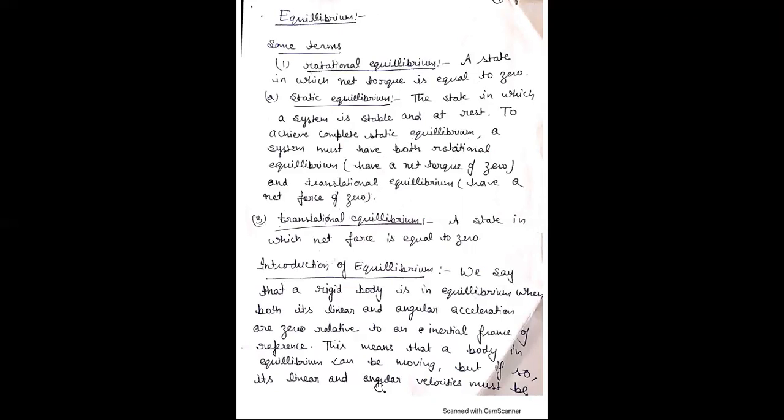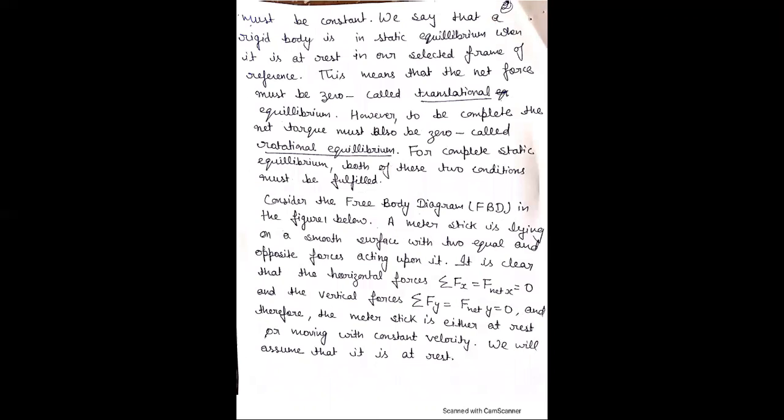Next, what is equilibrium? A body is said to be in equilibrium when both its linear and angular acceleration are zero relative to an inertial frame of reference. It means a body in equilibrium can be moving, but its linear as well as angular velocity must be constant, then the body is said to be in equilibrium condition.